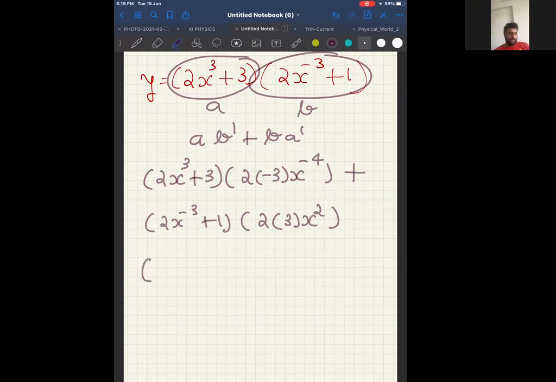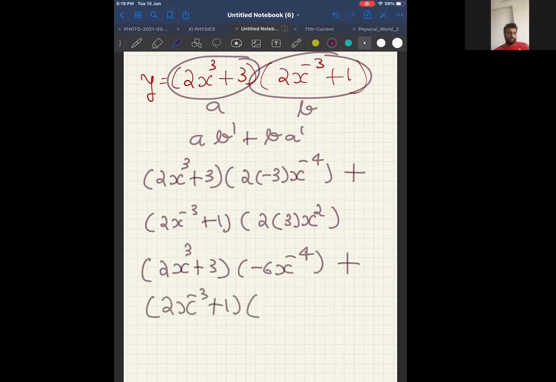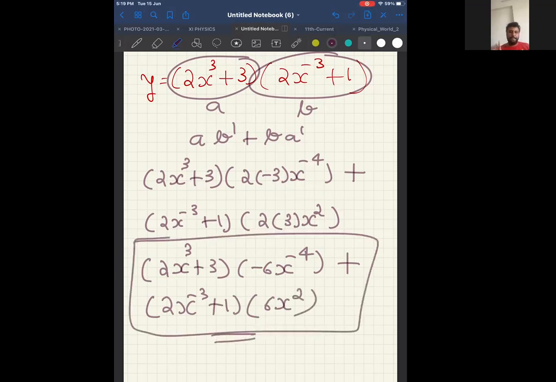Therefore, my answer will be 2x cube plus 3 into 3 into minus 2, or 2 into minus 3, is minus 6x power minus 4, plus 2x power minus 3 plus 1 into 6x square. If you're getting this answer, I am happy with it. Getting it? Yes, sir. Perfect. Okay, take down the next one.